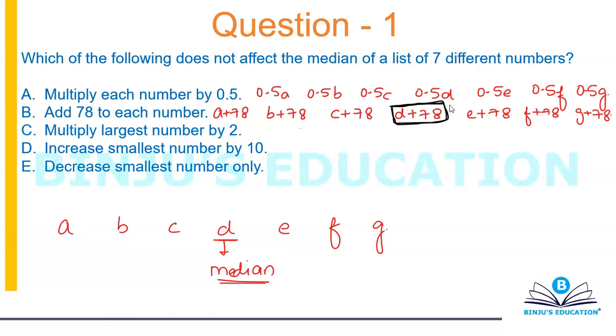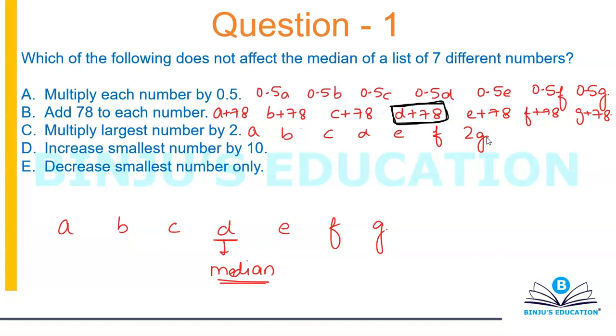Okay, option C, you're multiplying the largest number by 2, so my terms will become A, B, C, D, E, F and 2G. Now G was already the largest. If I'm going to multiply that by 2, it will still be the largest number.